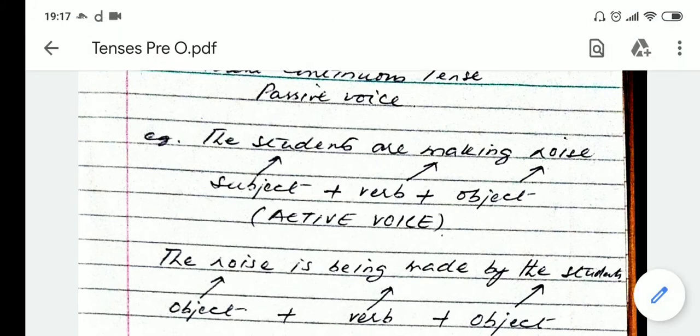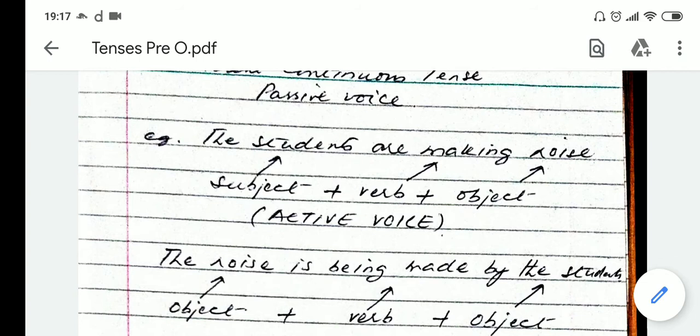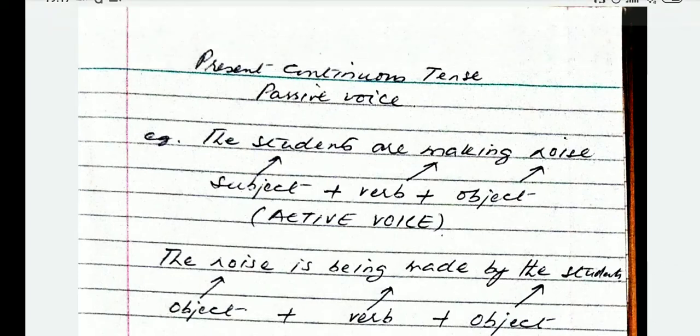Subject is placed first, second verb, and then object. Whenever the subject is placed before the verb, leaving the object aside, such a sentence will be an active voice sentence. But if the object is placed in place of the subject, then the verb, and then the subject, in that case it will be a passive voice sentence.